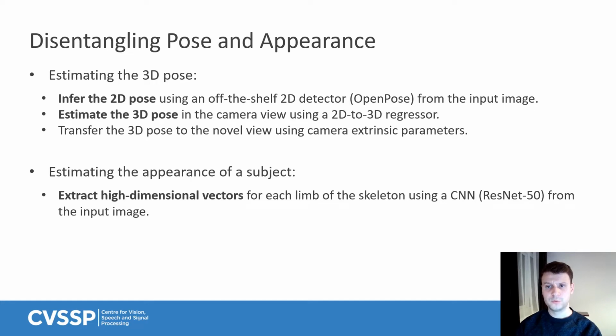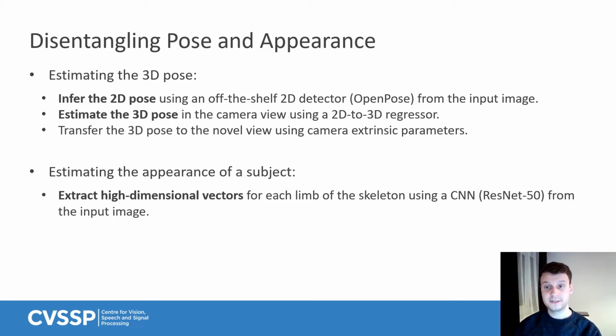We compute the root joint location in camera coordinates by finding the optimal depth, which minimizes the error between the reprojected 3D pose and the input 2D pose. Finally, using the camera's extrinsic parameters, we transfer the 3D pose to the target view. Now, in order to estimate the appearance of the subject, we look again at the input image and extract high-dimensional vectors for each limb of the skeleton. The extraction is done using a classic CNN backbone, namely ResNet50.